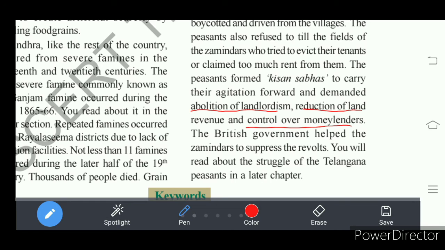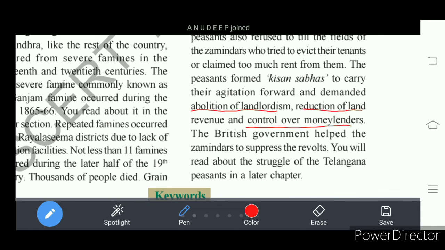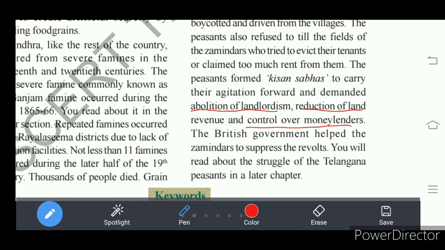That was called peshkash. The Nizam wanted the land revenue coming from the Jamindars. Jamindars also benefited from the Nizam because whenever the peasants raised a revolt, such revolts were suppressed by the army of Jamindars, taking the support of the Nizam or the British.